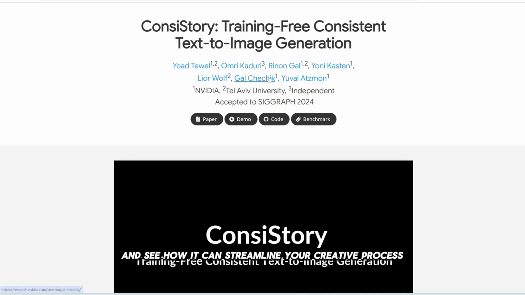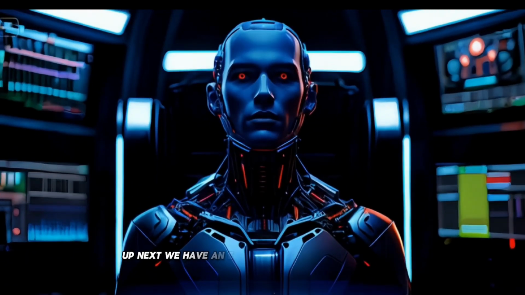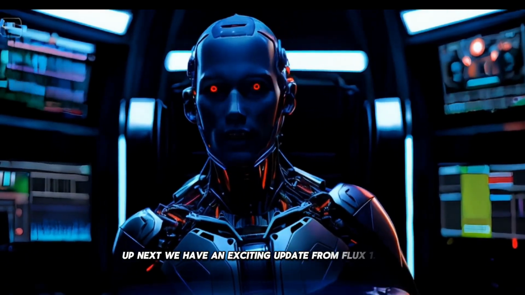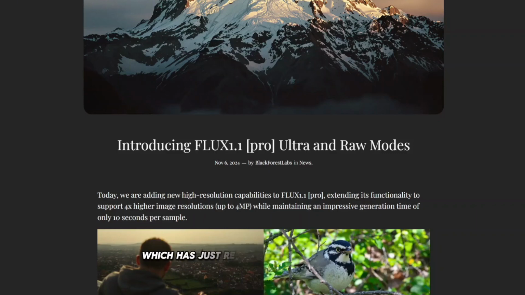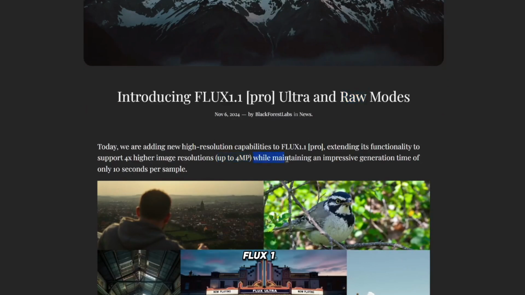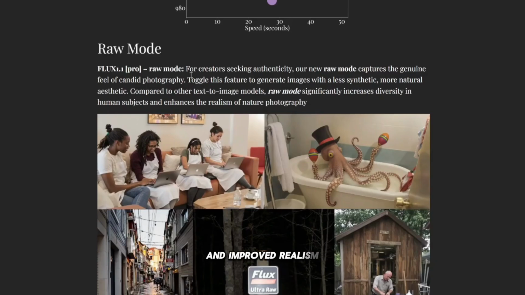Up next, we have an exciting update from Flux 1.1 Pro, which has just received a significant upgrade that's set to elevate your image generation projects. Flux 1.1 Pro now boasts higher image resolutions and improved realism, making it a powerful tool for creators.